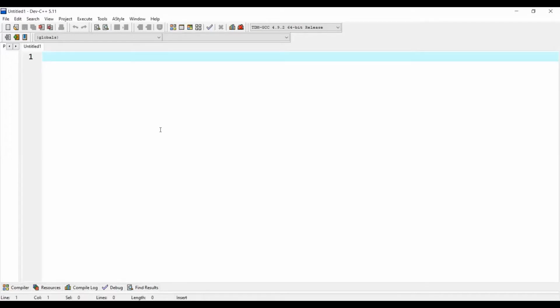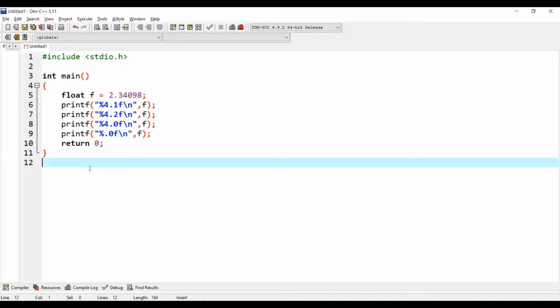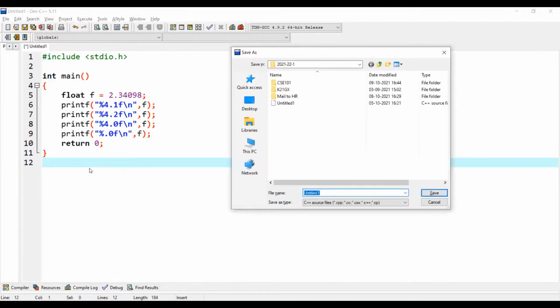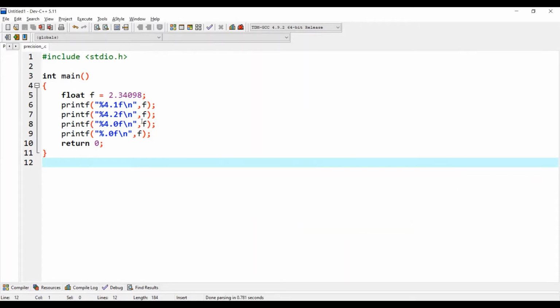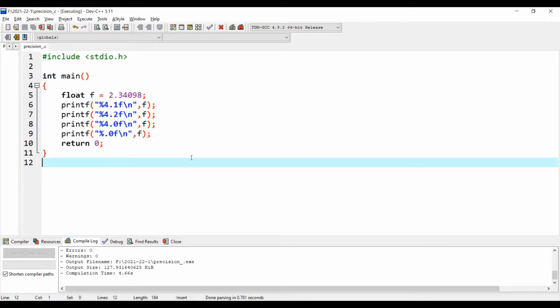Okay, I hope my Dev C++, yeah, here is the Dev C++ screen. Now I'm just going to take the same example from the online GDB compiler, Control C, and put it here. Save this. We want to check with the precision value. Select the source file as C and save this. Now run this code. Here also we are not getting the decimal point.